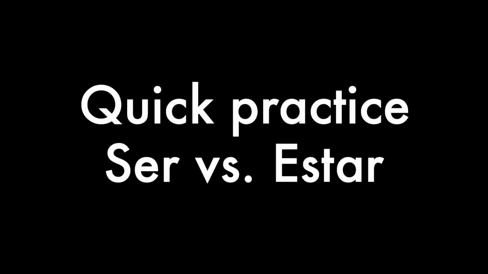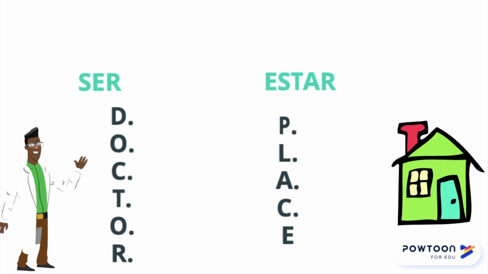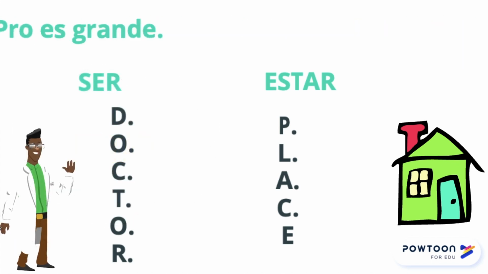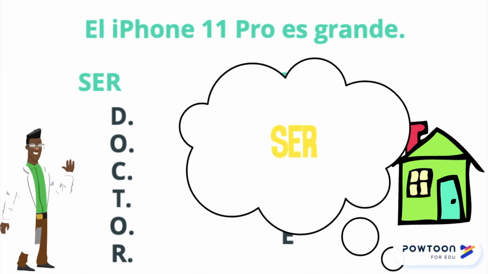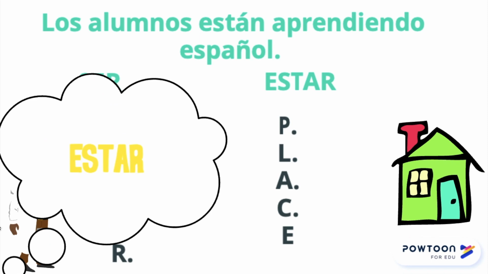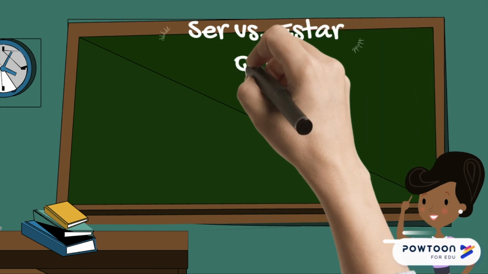Let's do a quick practice with ser versus estar. Ser versus doctor place. Let's see a sentence and let's see which would we use, if we use ser or estar. El restaurante está en descuento. That's estar. El iPhone Pro es grande. Ser. Los alumnos están aprendiendo español. Estar, right? Because that is an action. They're learning Spanish.